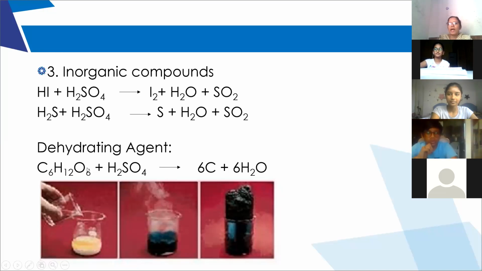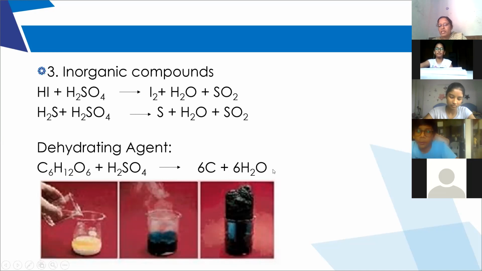As a dehydrating agent, it removes water molecules. See here, what is this compound? C6H12O6. Glucose. When it removes the water molecules, only carbon is left. What is the color of carbon? Black. So we'll get black soot. The black color can be identified by the observation of soot. I think you all can understand what soot is. The black soot even from candles is nothing but carbon. Carbon color is black.